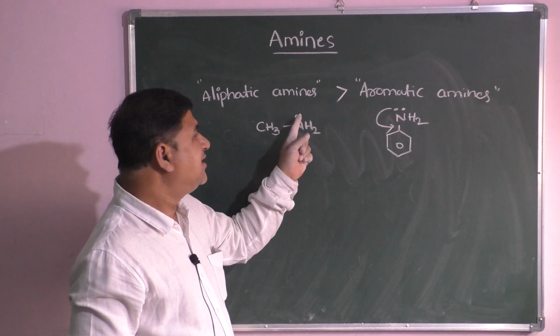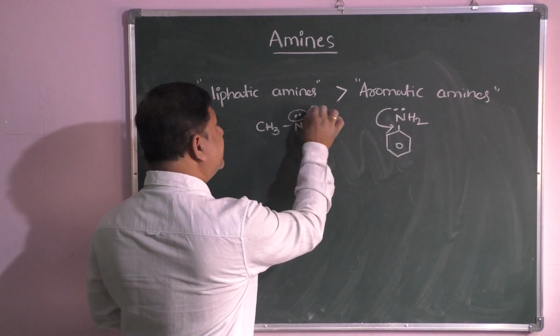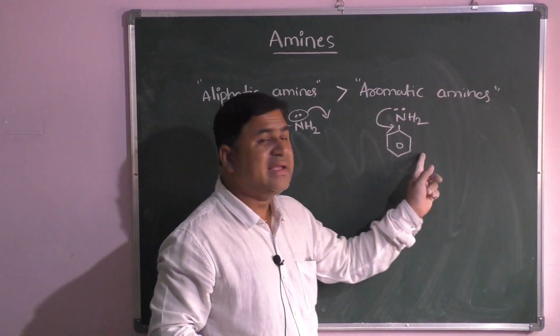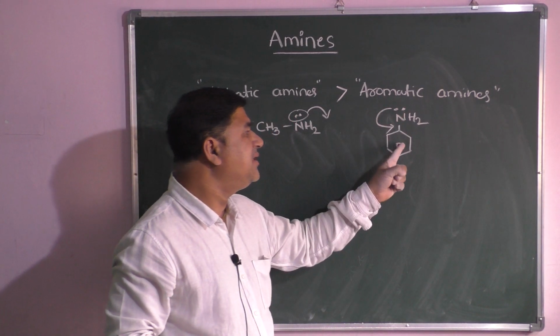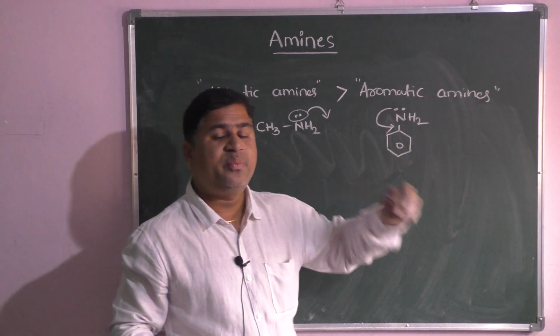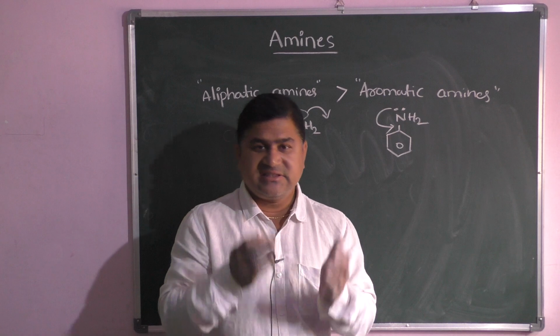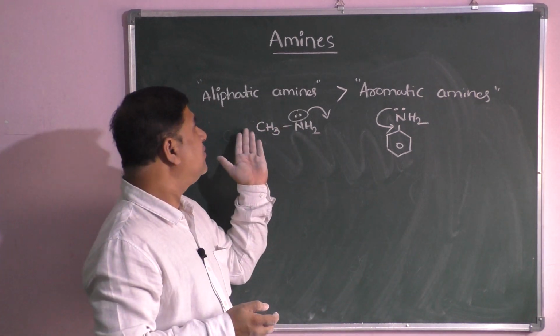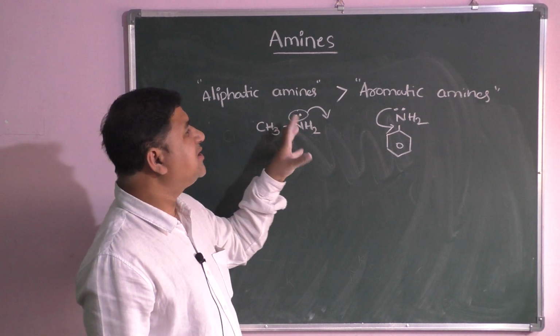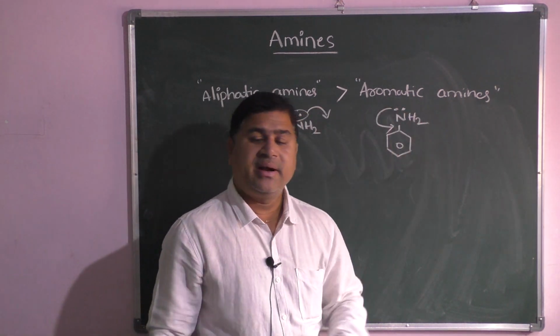But in aliphatic amines the lone pair is very free to donate, while in aromatic amines the lone pair is involved in resonance with the benzene ring. That is why the ability to release the lone pair is difficult compared to the aliphatic amines. That is why aliphatic amines are always stronger bases than aromatic amines.